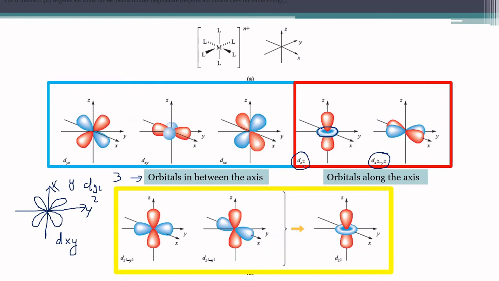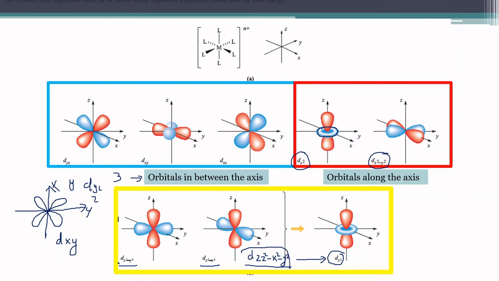The dz square orbital is actually a representation of dz square minus y square and dz square minus x square. We say it as d 2z square minus x square minus y square, and we represent it in shorthand as dz square. Actually, this is the original representation. This was asked in several postgraduate entrance examinations.